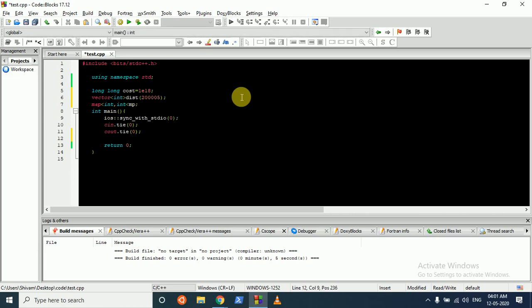Then we input N, and we also require K, but because K is very large, we'll use long. Then we'll make a vector of size N and take the input into this.